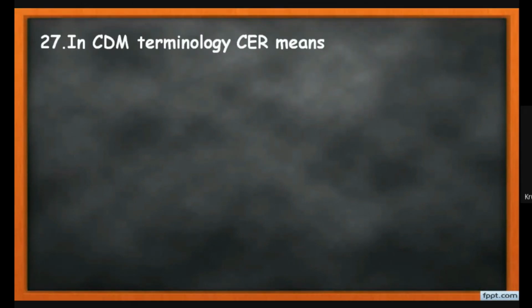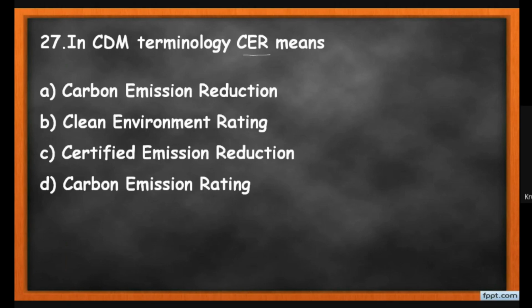Now question 27. In CDM terminology, CDM means Clean Development Mechanism. What is the meaning of CER? So students, under this CDM, we can have a trade of carbon credits, which has the unit of CER, and CER means Certified Emission Reductions. So our correct answer is option C, that is Certified Emission Reduction. So here C is the correct answer for MCQ number 27.